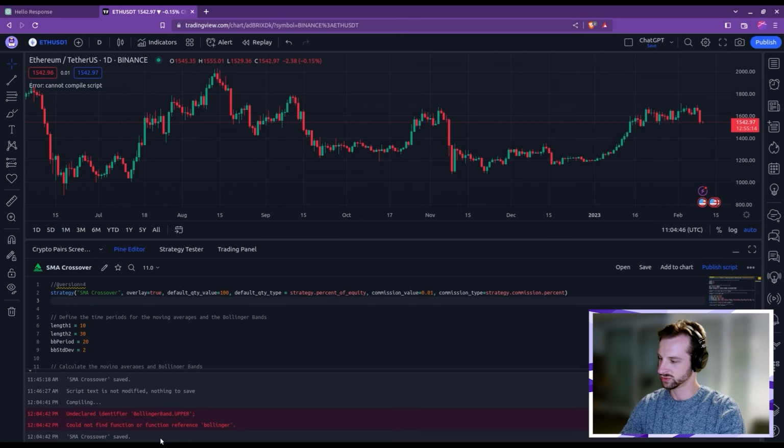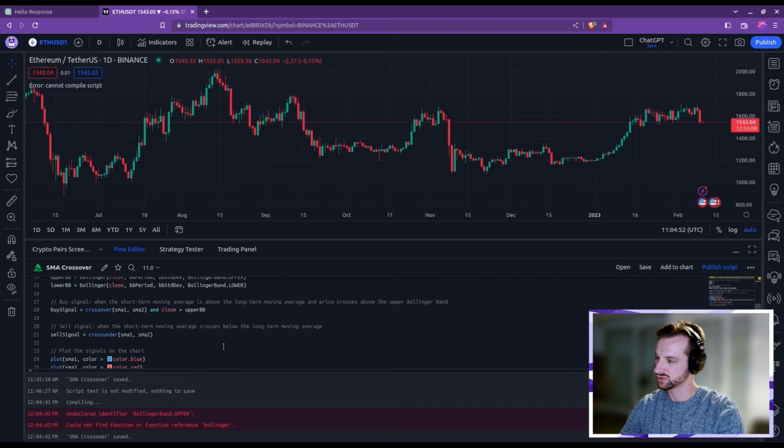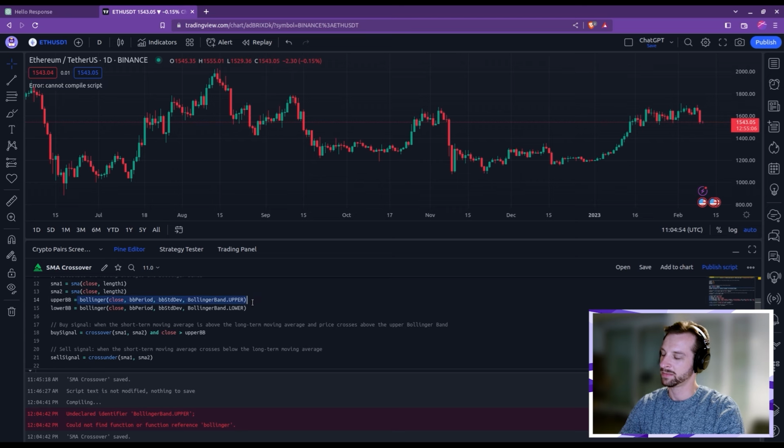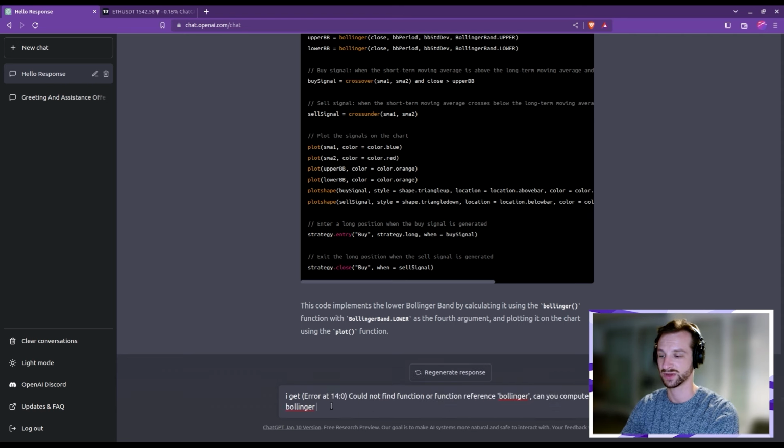Okay, so you have 2 errors. I was expecting something like this by seeing the way it computed the Bollinger Band. Typically, computing it like this through a function is possible in version 5 of Pine Script. So let me just mention that to him and see what he says, and ask him to compute the Bollinger Bands from scratch. That's probably the easiest way to do it.